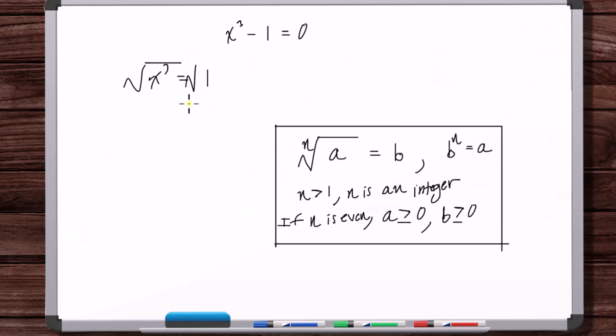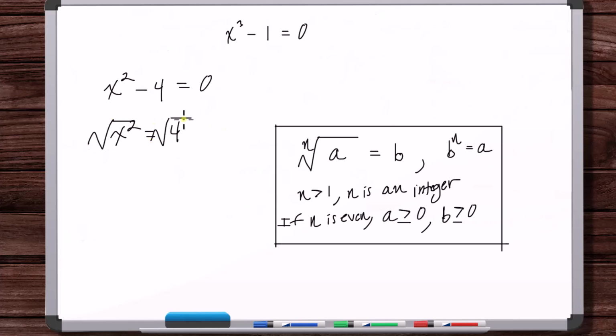Okay. Now, when it comes to even roots, let's first think about a square root. If we had x squared minus 4 is equal to 0, well, we know that there's something called the square root property. This is just for square roots, where if you want to take a square root of both sides, you do this, and you put a plus or minus in front of the radical. So you still have the principal square root of 4 here, but it has a plus or minus in front, and so you're left with this.